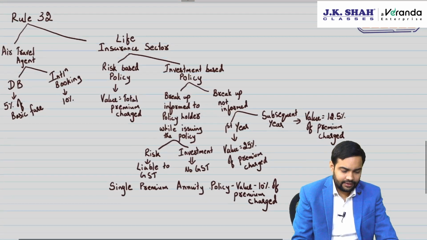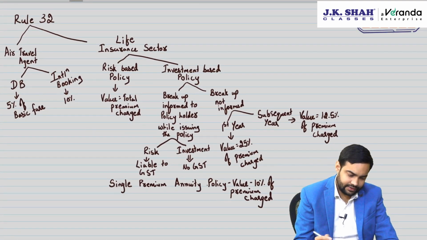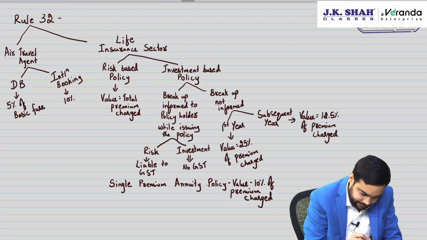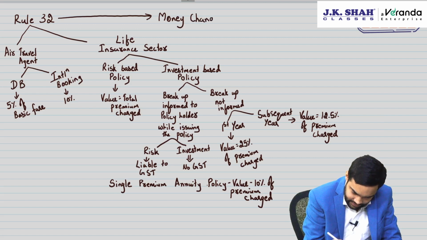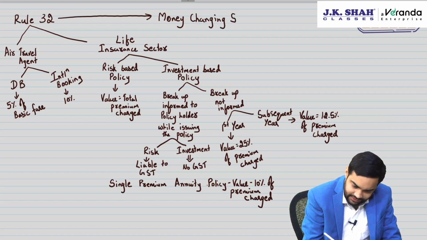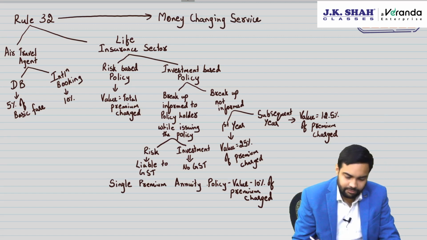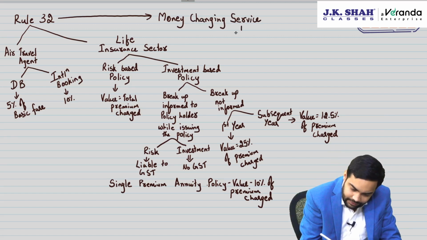Then the third one in this is money changing services. Now what's money changing services? Exchange of foreign currency. Now money changing services, the law has said that the value will be dependent on two basic factors.